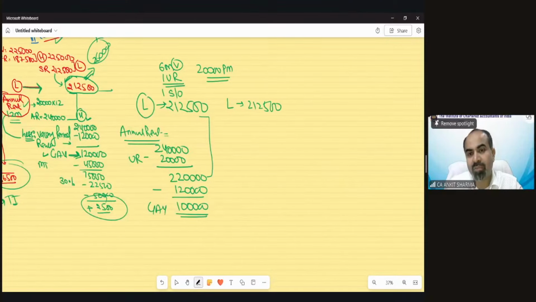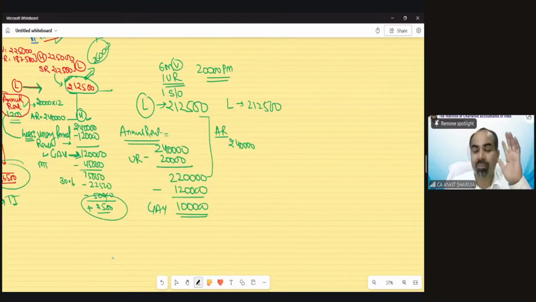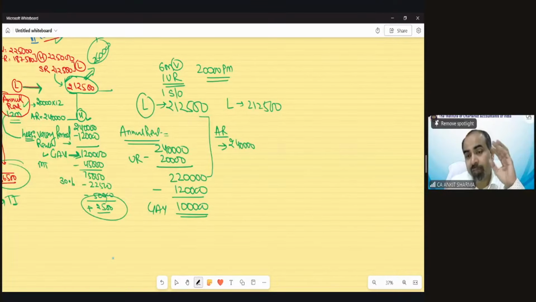No change in this. But now annual rent, of course, we will take 240. Except vacancy, if any rent which has been included in annual rent in these 12 months is not actually recovered, it is going to be reduced. So 1 month unrealized rent value, 20,000, is going to be reduced.